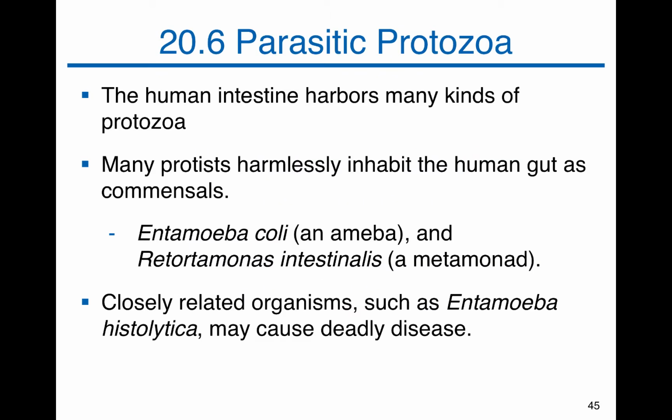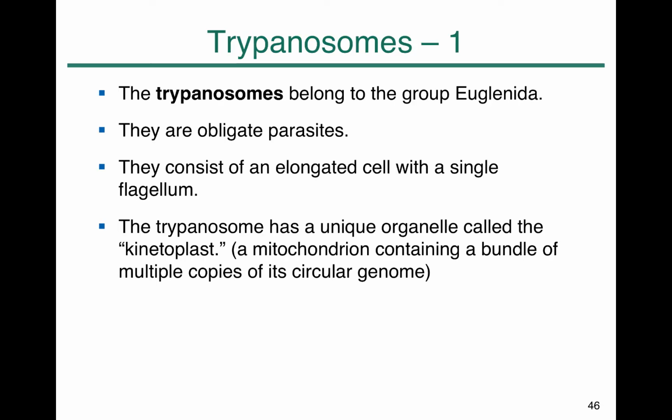Now we are going to review some of the parasitic protozoa species. Especially the human intestine has many kinds of protozoa. Most of them are harmless, and they inhabit the human intestine as commensal organisms. But there are several protozoans that are parasitic and may cause deadly illness. One of the parasitic protozoan species is Trypanosoma. Trypanosomes belong to the group Euglenozoa, and they are obligate parasites.